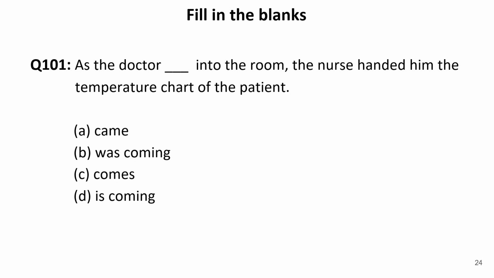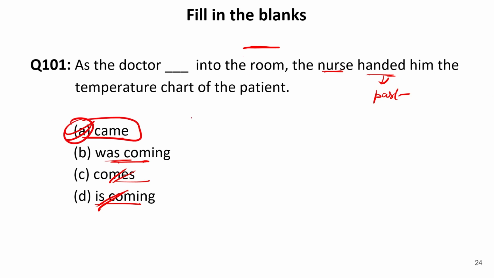As the doctor dashed into the room, the nurse handed him the temperature chart of the patient. Now let us see the options. Came, was coming, comes, is coming. Now, handed refers to past tense. It means the sentence is of past, of course. So comes and is coming cannot be the option. Was coming into the room? Obviously when someone is entering, no one can give him something. Only after his entry, the nurse must have handed him the chart. So the correct form of verb is came.